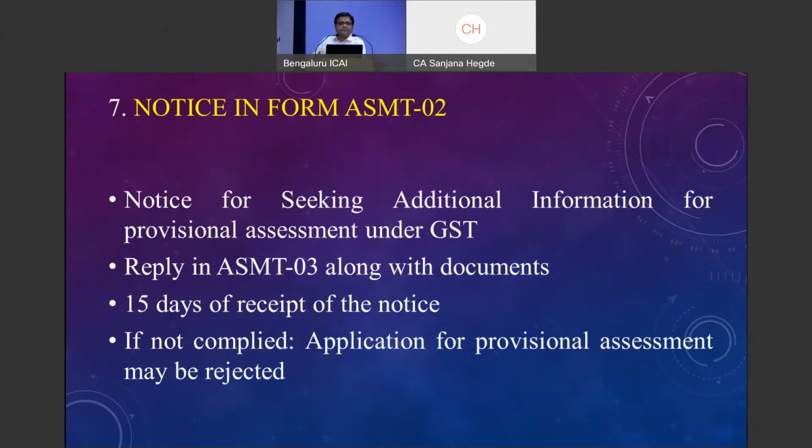You need to reply with complete information in ASMT 03, based on which they will proceed to issue your assessment order permission. And they have a huge time again. Once you apply, they get 90 days within which they have to respond. And if your reply is not complied, it will be like you have not made your application at all.